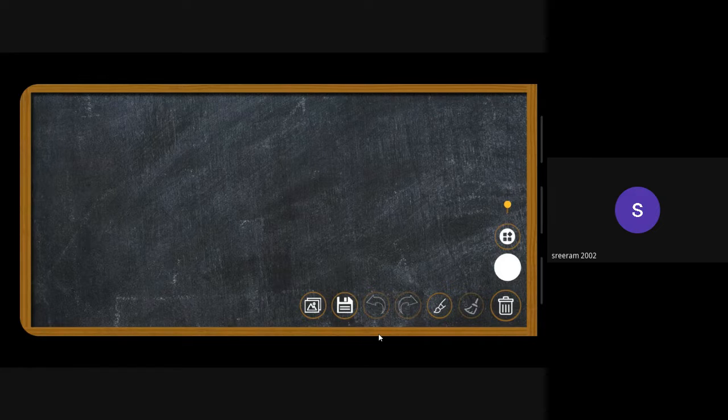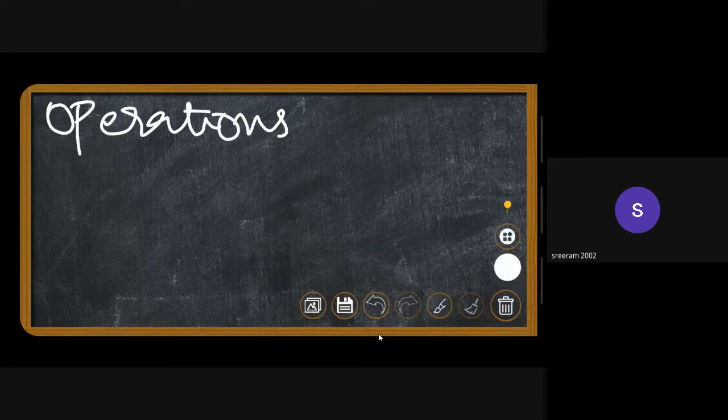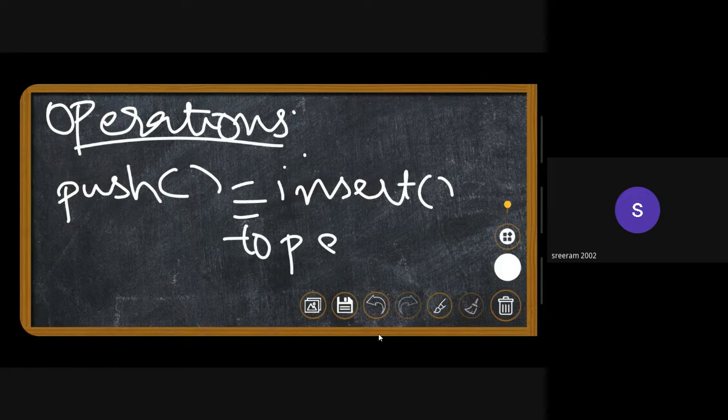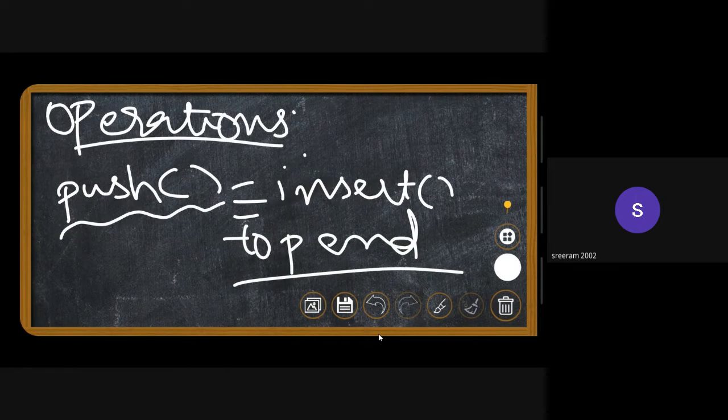Now let's see the operations that can be performed on the stack. Two operations have been demonstrated in the definition itself. One operation is push. Push is similar to insert, but the insertion always happens at the top end. It is actually a member function inside the stack class. It doesn't return any value.